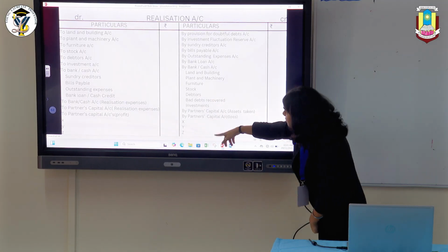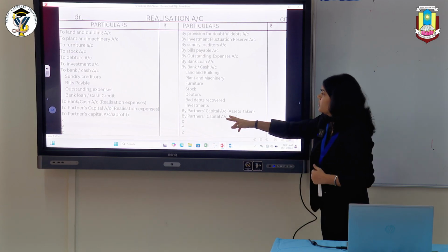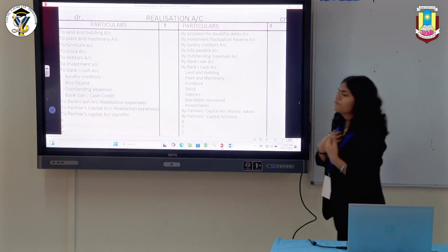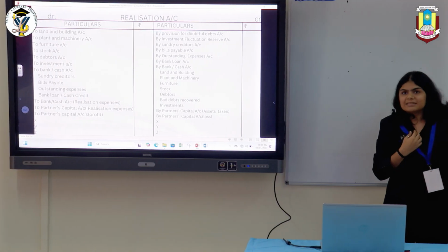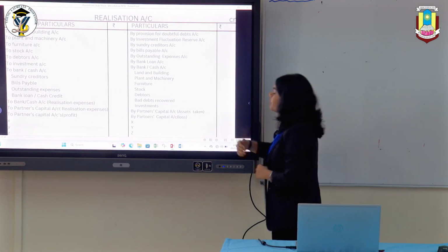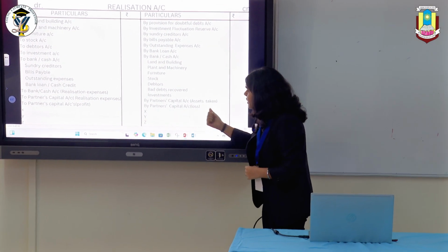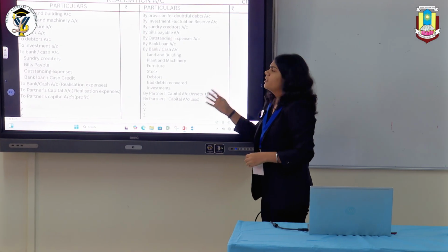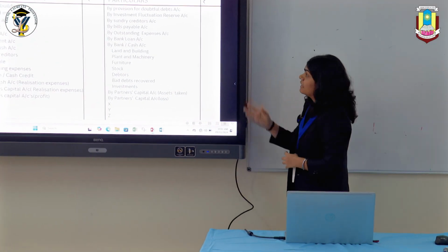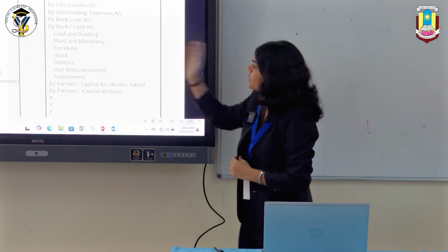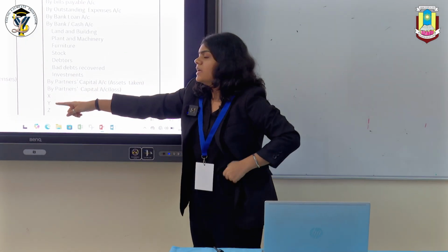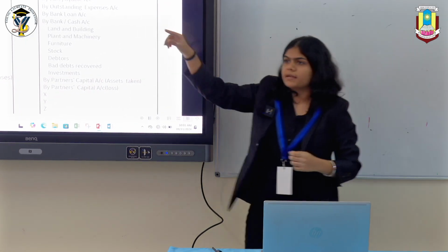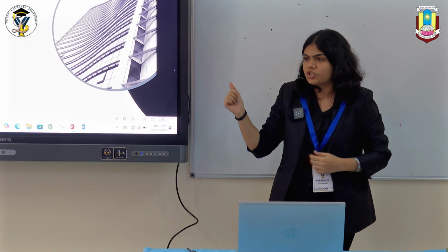And then here we have by partner's capital account, basically for assets taken. If a partner takes over an asset of the business, it will be recorded over here. And then you have by partner's capital account if the realization account has a loss, if the debit side is more. And here you have to partners' capital account if there is a profit, if the credit side is more than the debit side. Now there are some important journal entries.